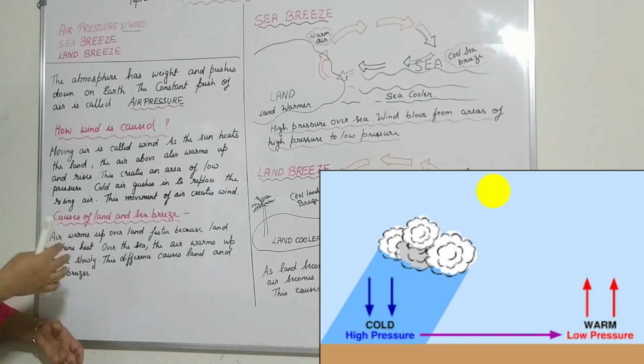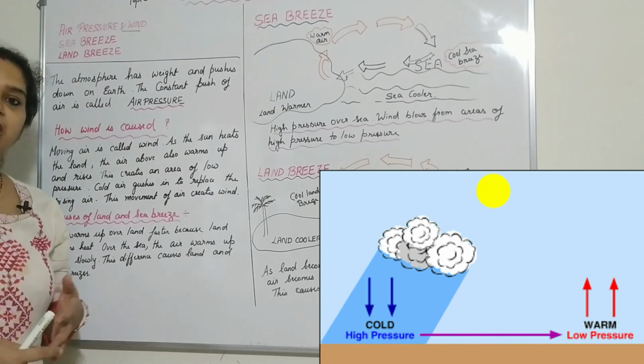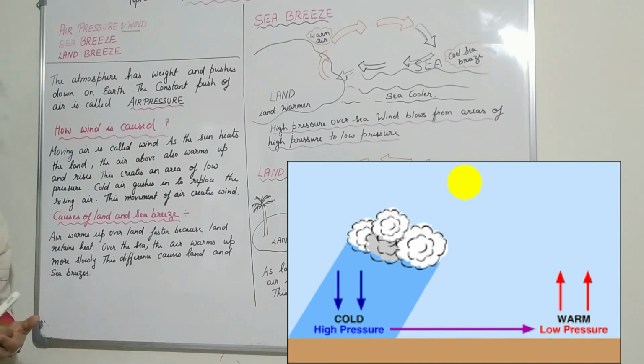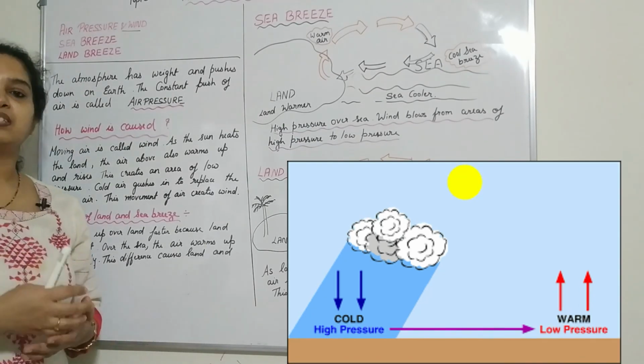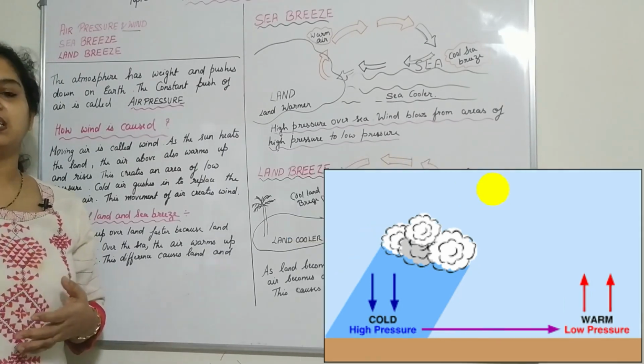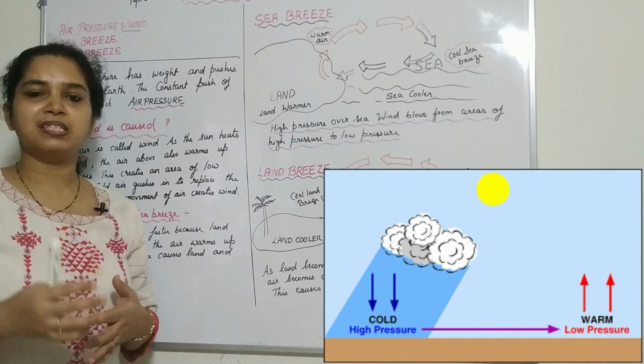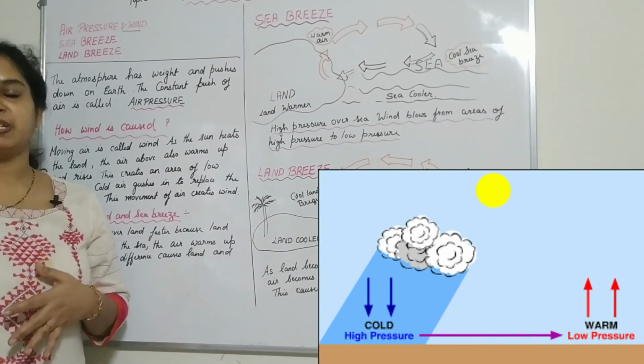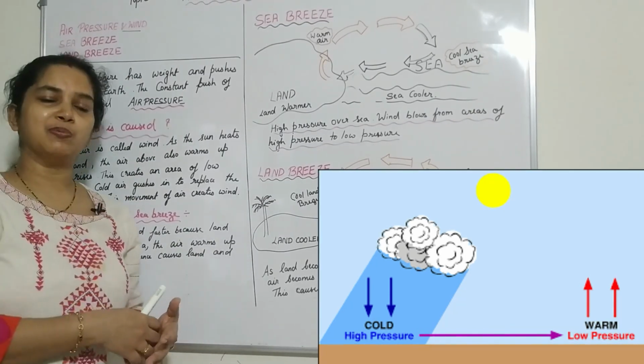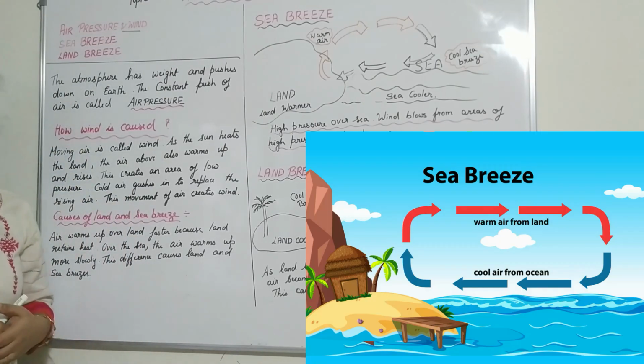This movement of air creates wind. The air above the land has low pressure and the other side has high pressure. Generally, the air from the high pressure area moves to the low pressure area, and hence the wind movement is there.